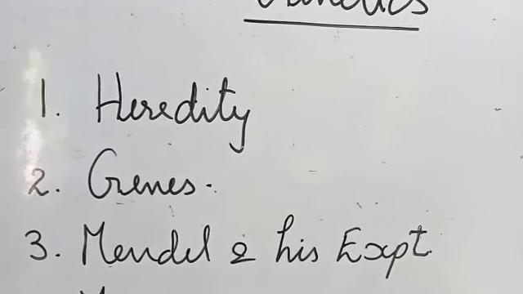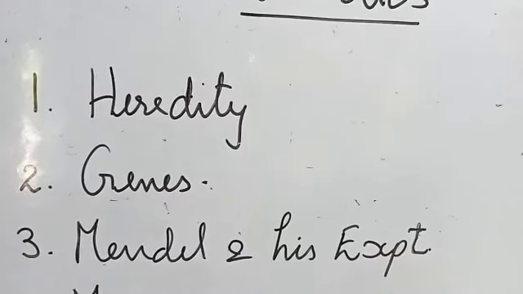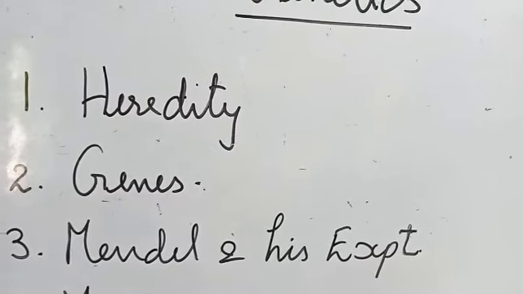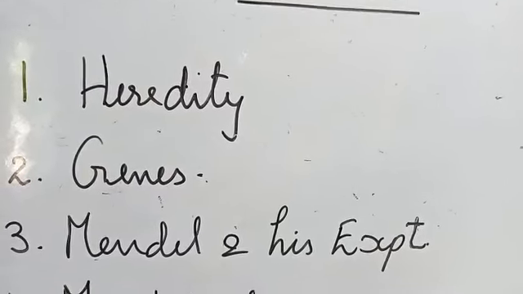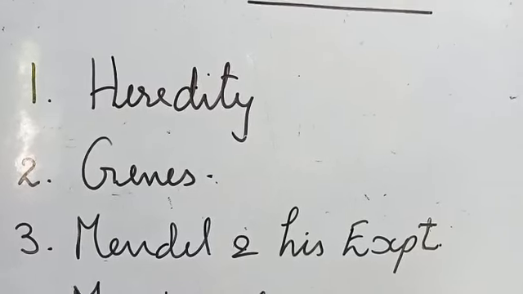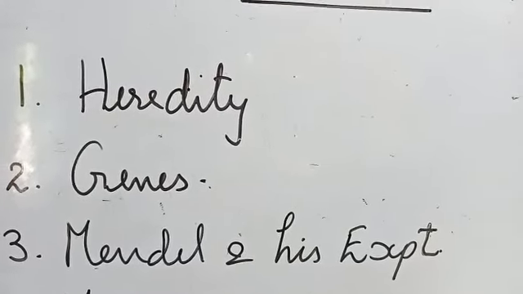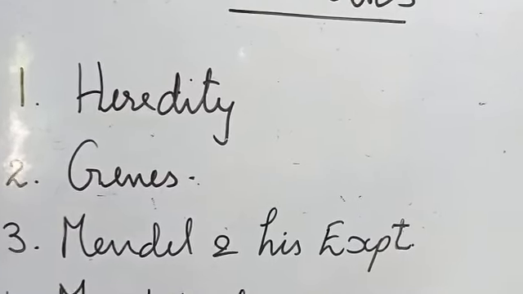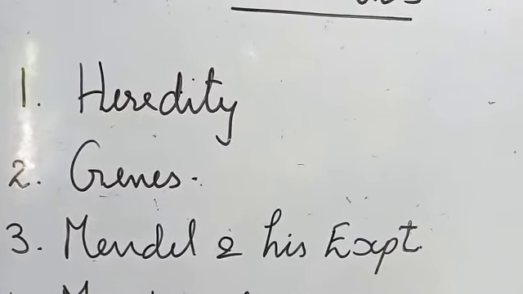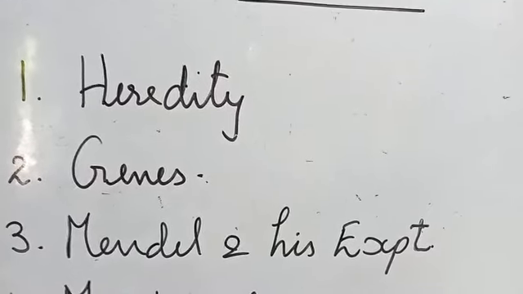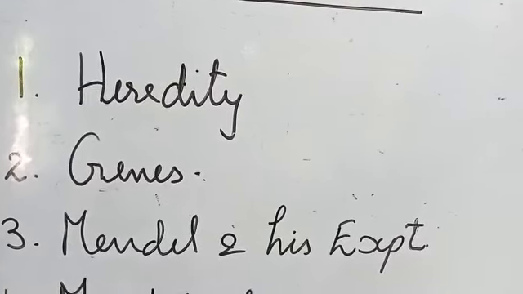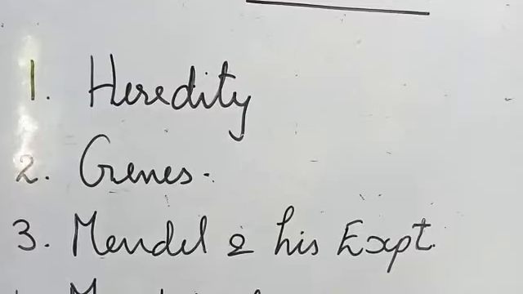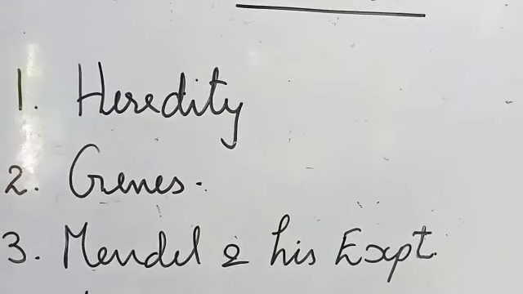In his garden, he found many variations among plants of the same variety. He started wondering how these variations arise, when maintenance is the same, manure is the same, watering is the same, but still the differences are there.